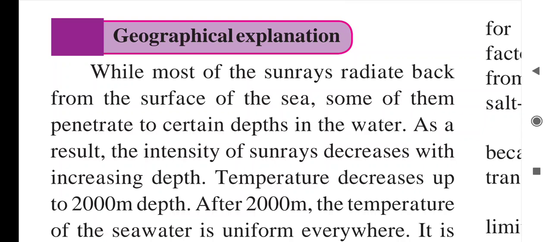Means as the depth increases in the sea water, we will not find changes in the temperature, because changes we can find up to near about 2000 meter depth; till that area we will find them. Below that 2000 meter depth we don't find changes, because the sun rays do not reach that far. The temperature decreases up to 2000 meter depth.